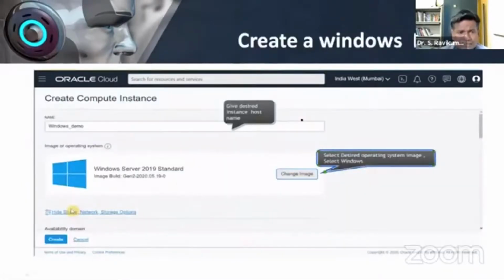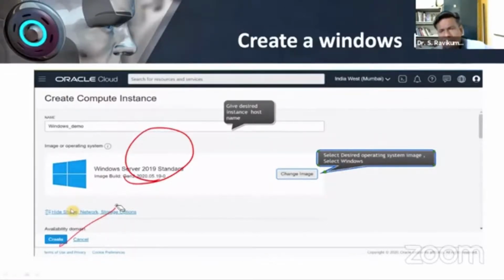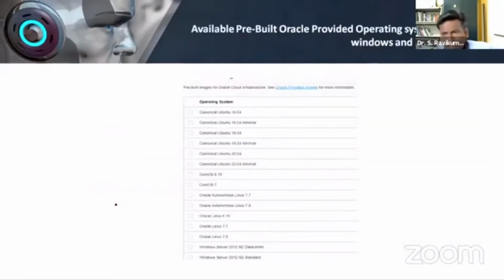In the next screen, you will get this kind of option. The Windows server options will be there. So now we will choose this particular server option, and we will just hit the button create, so that it will start creating. If I hit the button create, in the cloud environment a Windows server which runs the 2009 version will be installed for me. Now it will start running for me.